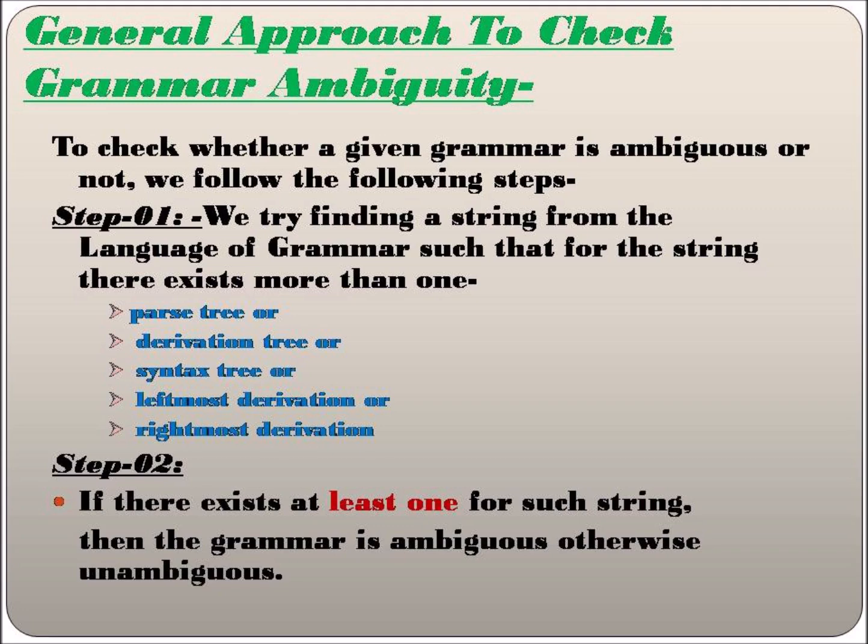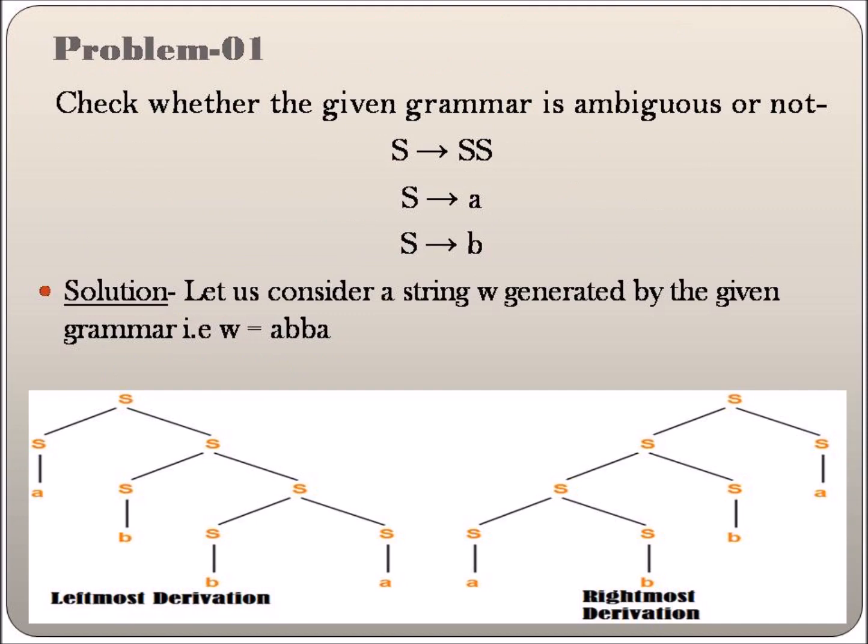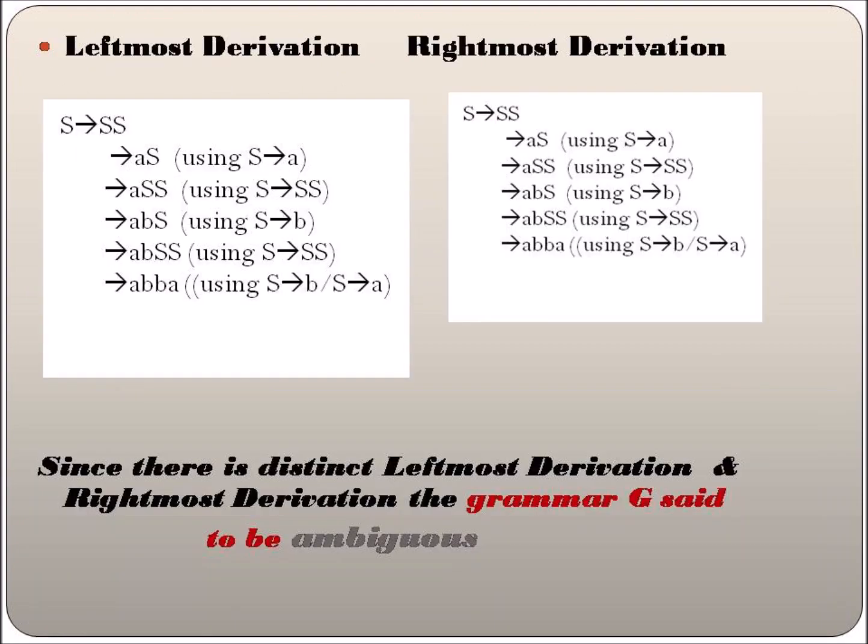In the second step, we check if there exists at least one such string; then the grammar is ambiguous, otherwise unambiguous. It means if we get more than one parse tree, leftmost derivation or rightmost derivation, then we claim that the grammar is ambiguous.